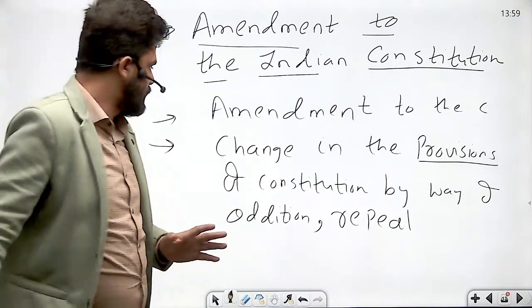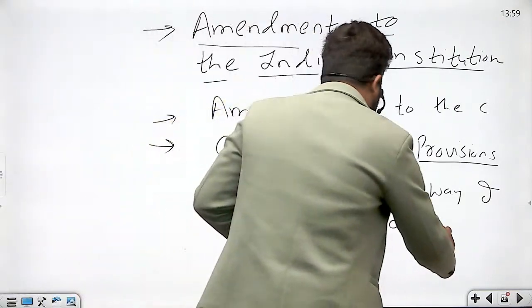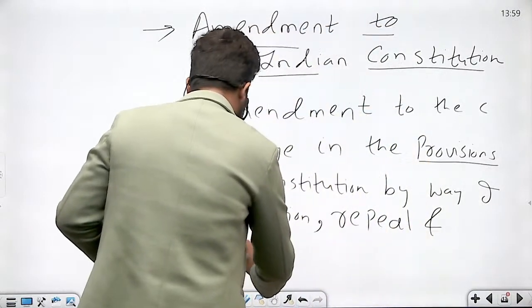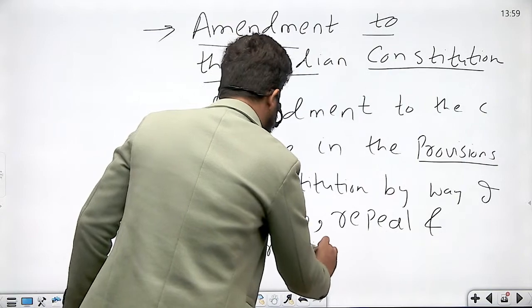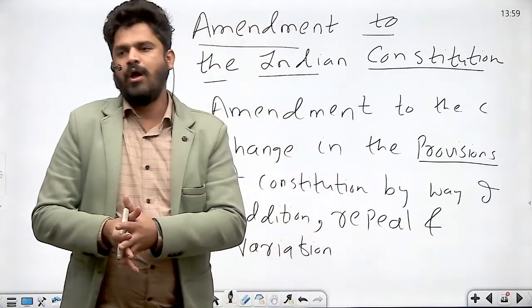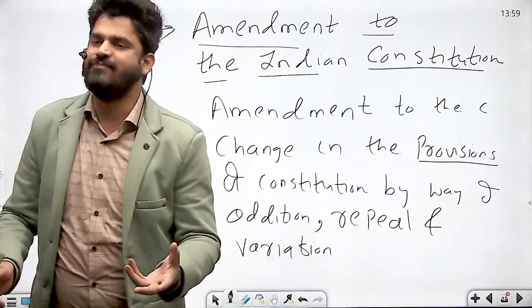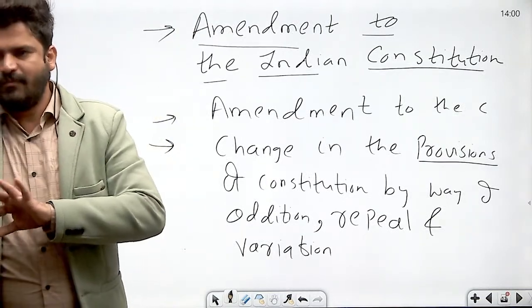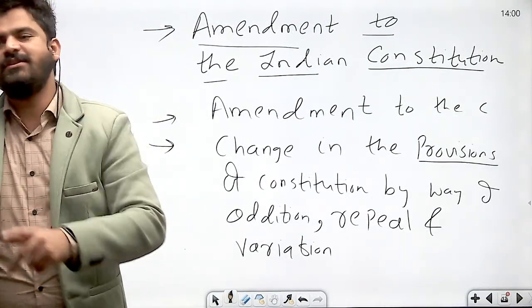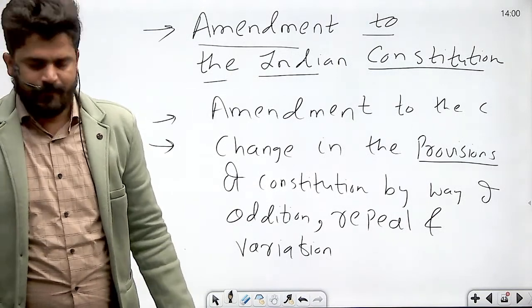Remember Sikkim? Okay? Repeal. And what? It can also be changed through variation. Changing the language of the provisions of the Constitution. Right? Not adding or repealing per se, but just change in the provisions.